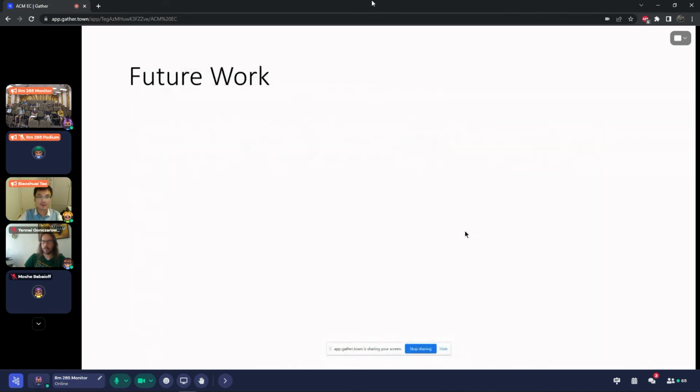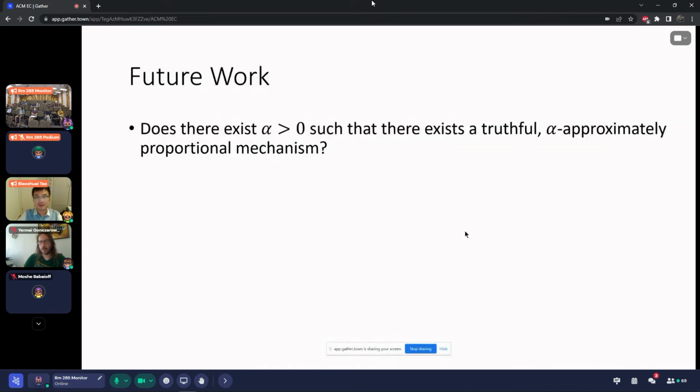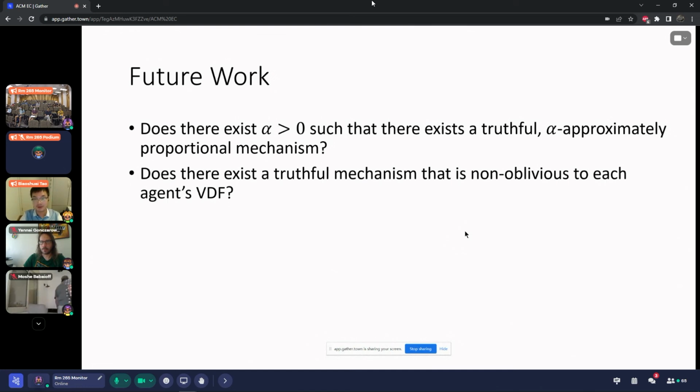And there's some future work here. I believe it's an important future direction to study: does there exist a truthful and alpha-approximately proportional mechanism? And I think this question can be asked in a general sense. Does there exist a truthful mechanism that is at least reasonable?